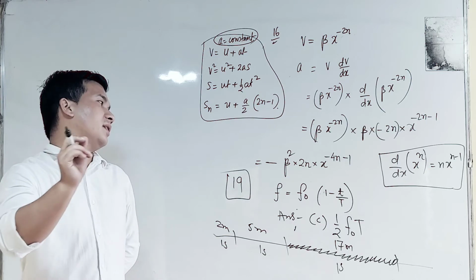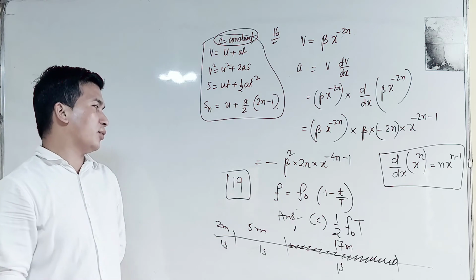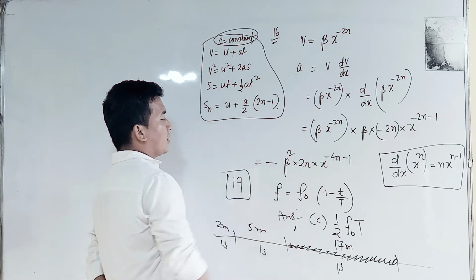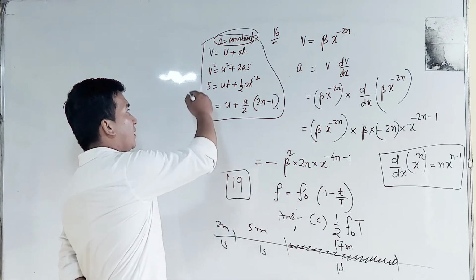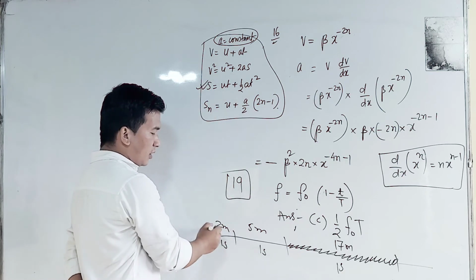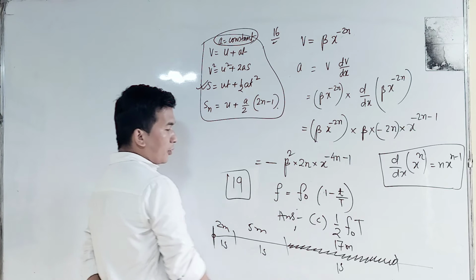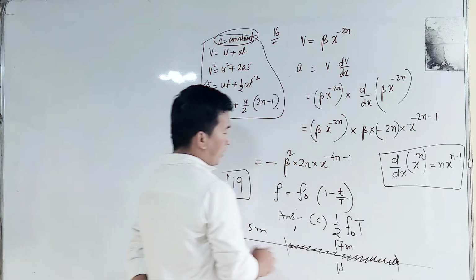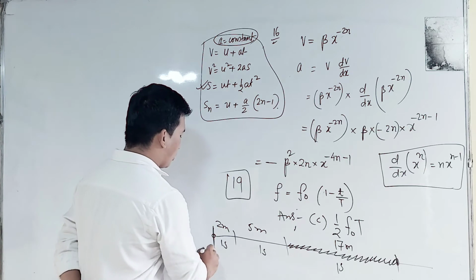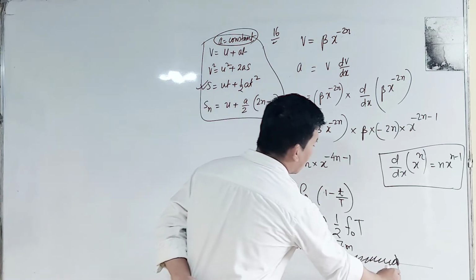For the nth second displacement we are going to use this formula. And the third formula will be used if the question asks you to find the displacement from the starting point to the ending point, the total duration. This is t equal to 0, this is t equal to 3.